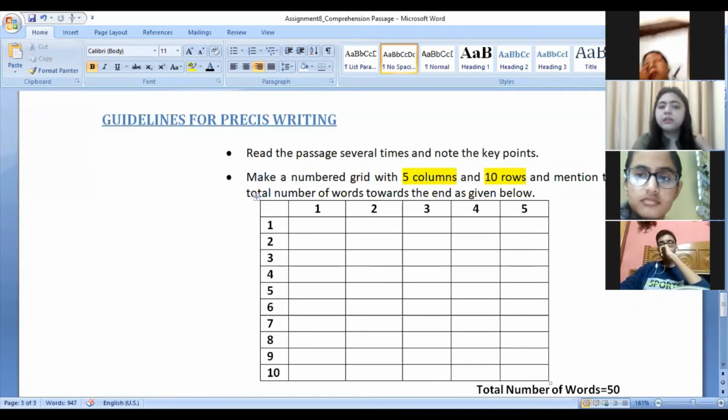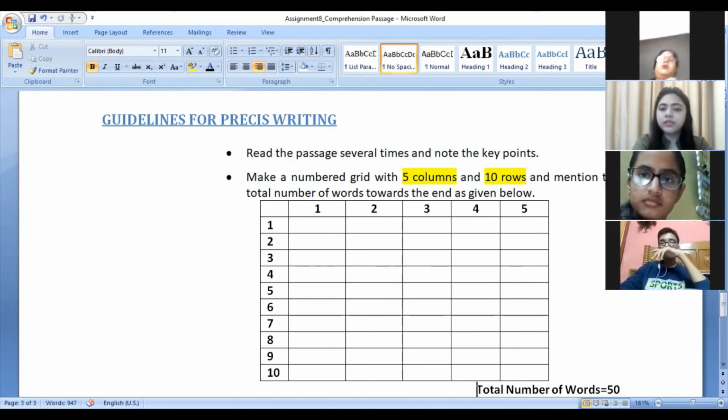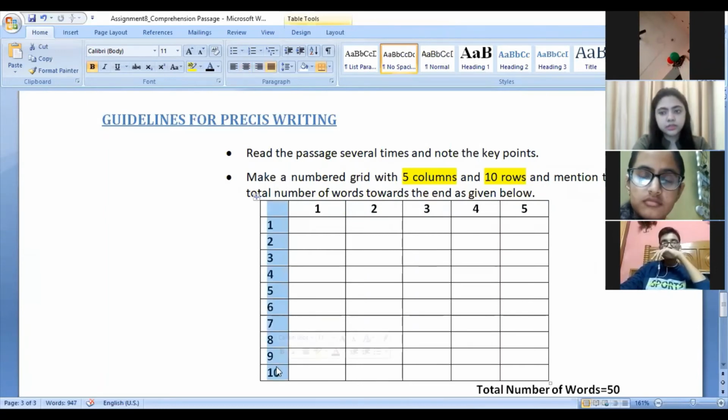Then you have to make a numbered grid with 5 columns and 10 rows, and mention the total number of words towards the end as given below. So never ever write down a précis in the form of a passage, right? It should not be a paragraph. It should always be written in this tabular manner. And this is also very important, numbering. If you do not number your grids, your rows and columns, you are not getting marks. Okay, is this thing clear?